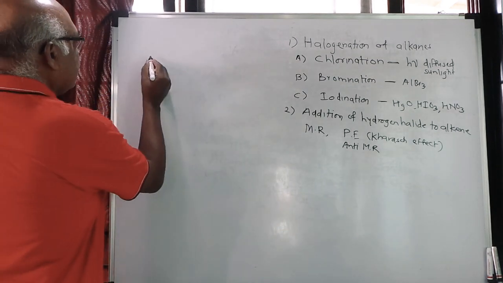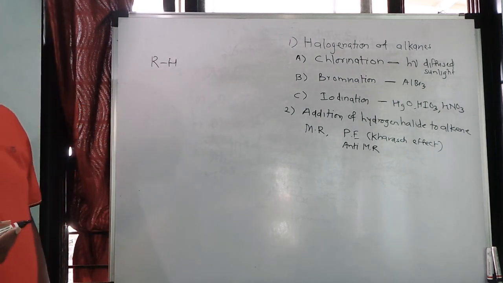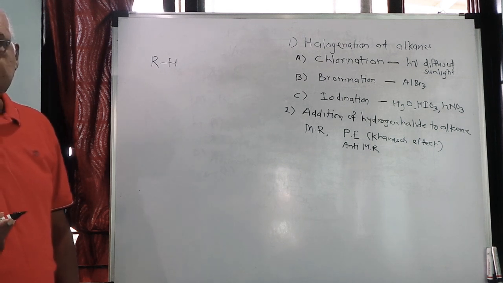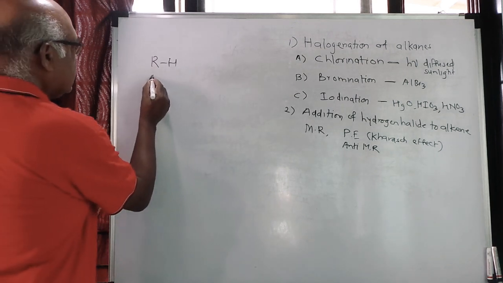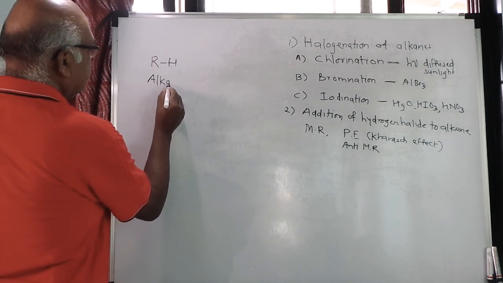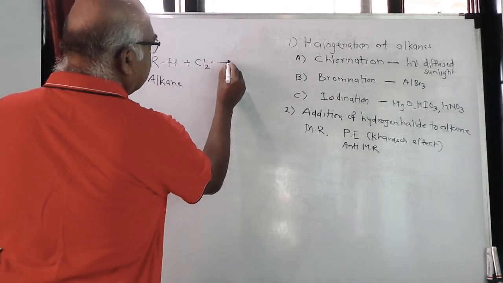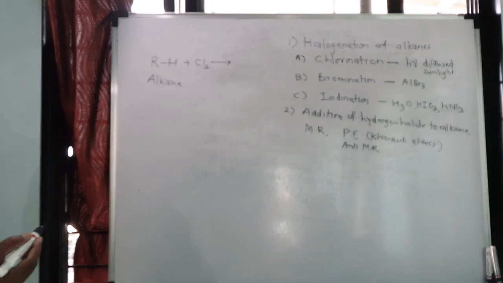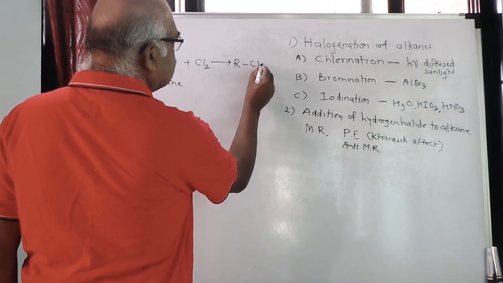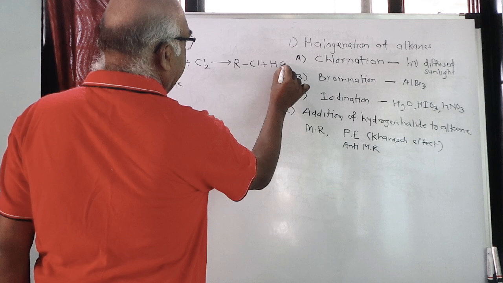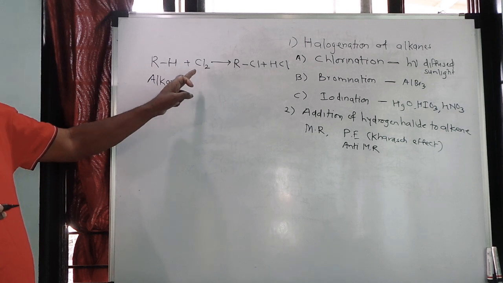Say for example, if I take any alkane, that is RH, R is an alkyl group to which the hydrogen atom is attached. Now when this alkane is treated with chlorine, for the chlorination we will take chlorine. When it is treated with chlorine, you get hydrogen atom replaced by chlorine and you get RCl plus HCl. So this hydrogen atom of alkane is replaced by chlorine.